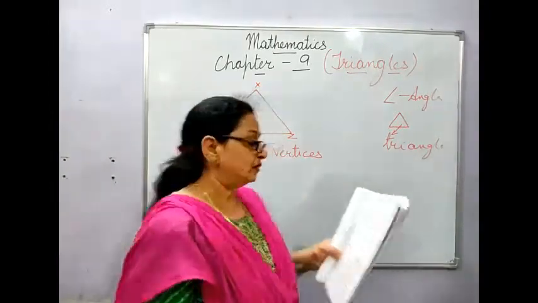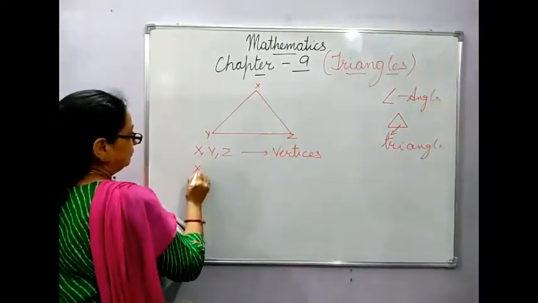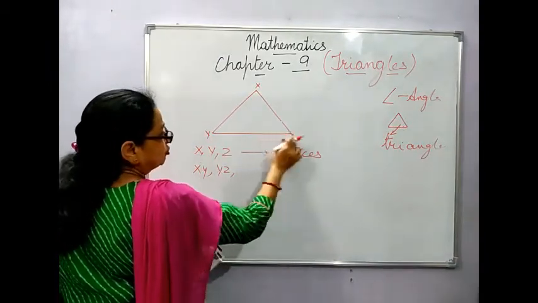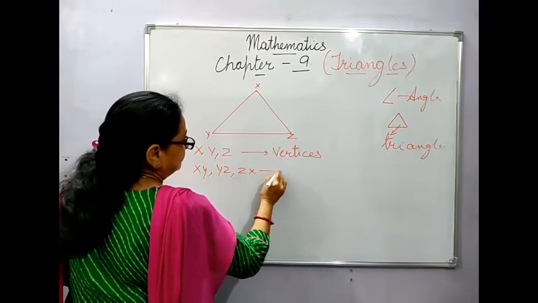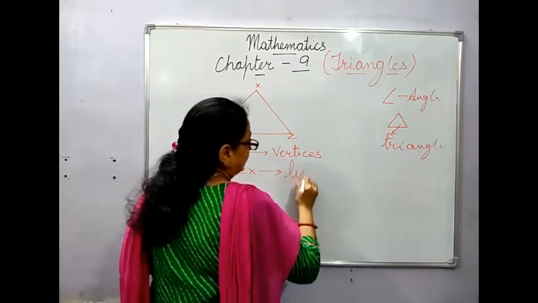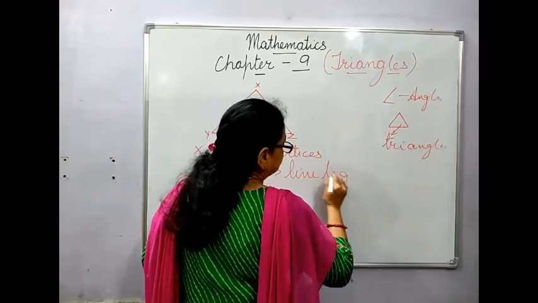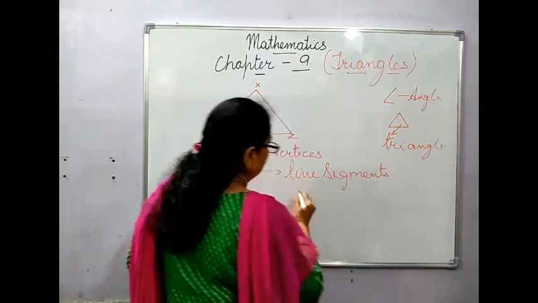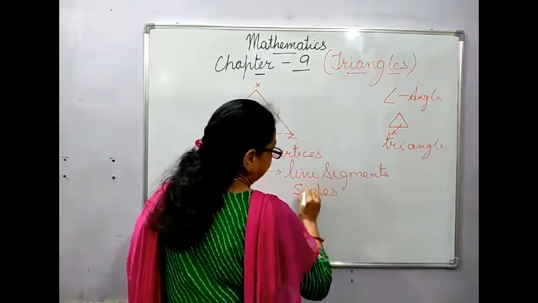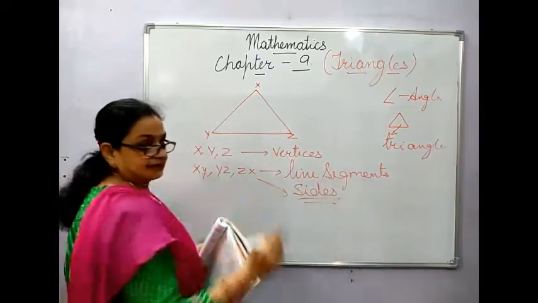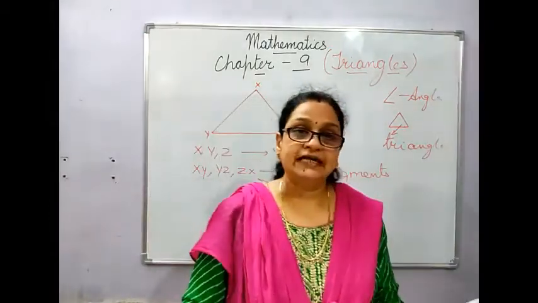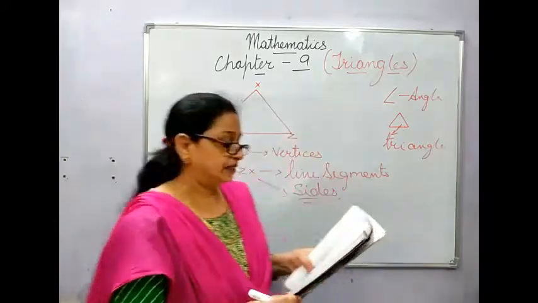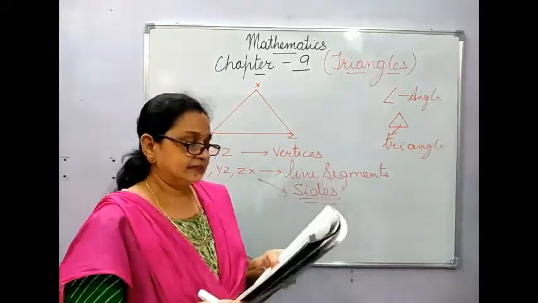The line segments will be XY, the first; YZ, the second; and ZX is the third one. They are called line segments, and you are also calling them sides. These are sides. Okay. The points X, Y, Z are the 3 vertices of triangle XYZ. The line segments are XY, YZ and ZX.